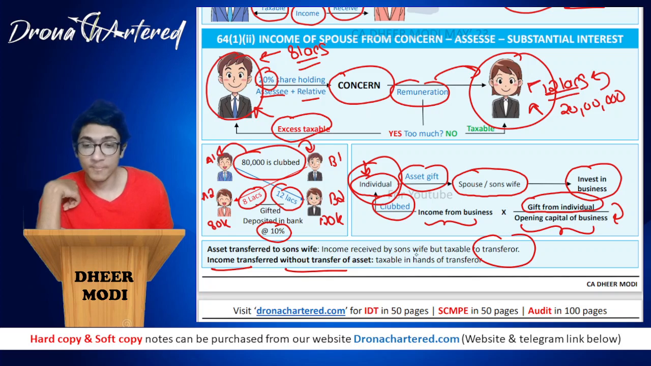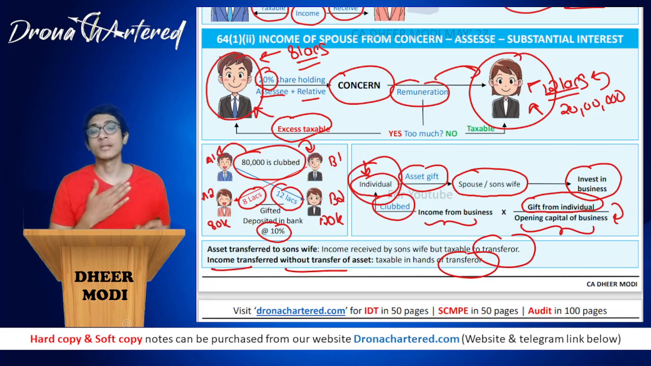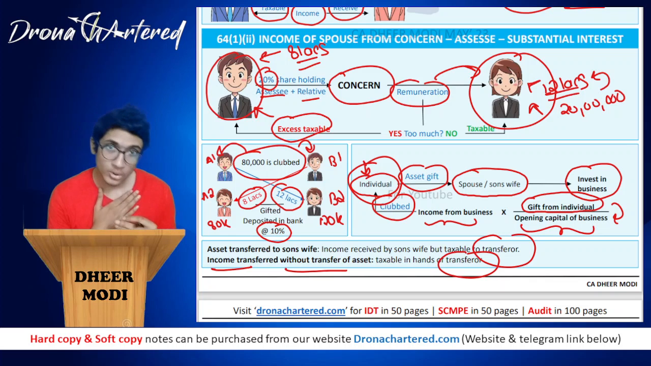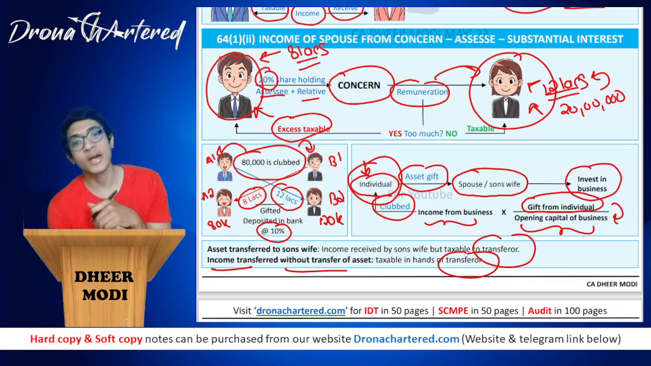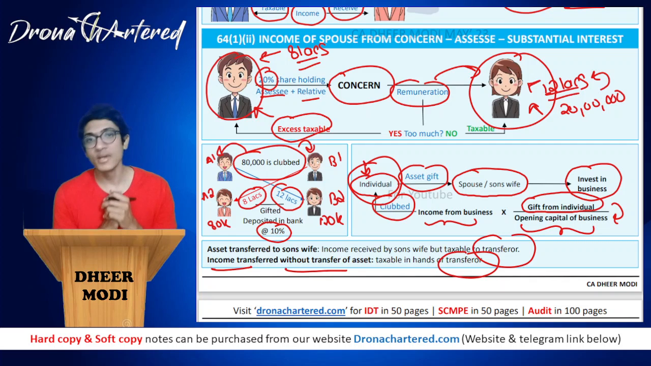Asset is with me. So in such a case, it will be taxable in the hands of the transferor. That is, it will be taxable in the hands of me because this asset actually belongs to me, just that my income I have transferred. So since the asset belongs to me, this clubbing will be in my income.